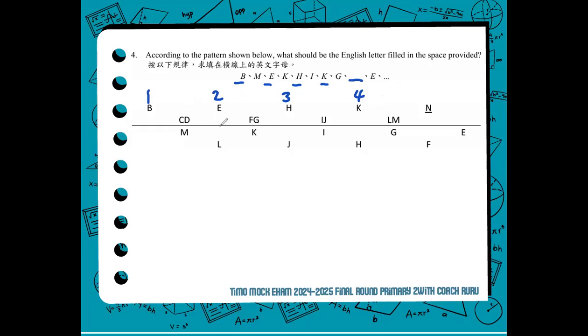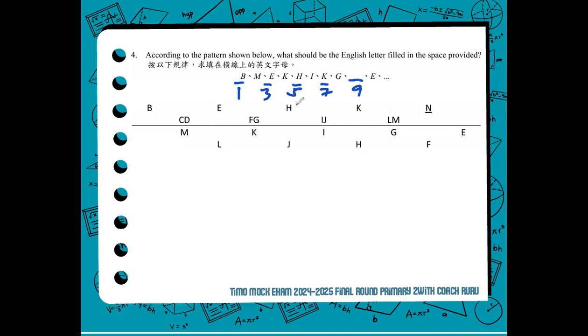Those letters, to reach the next term, we should be skipping 2 letters in the regular sequenced alphabet. As in B, skip C, D, then the next term E. So for the odd number terms, letter B is the first, 1, 3, 5, 7, and 9.